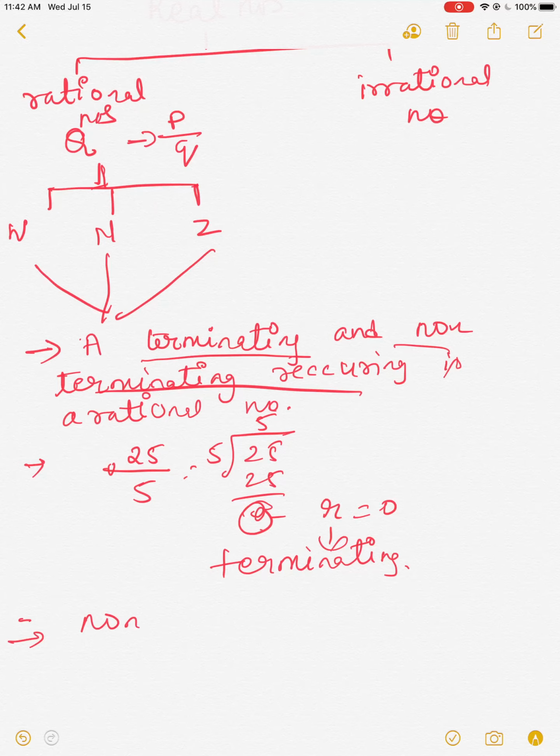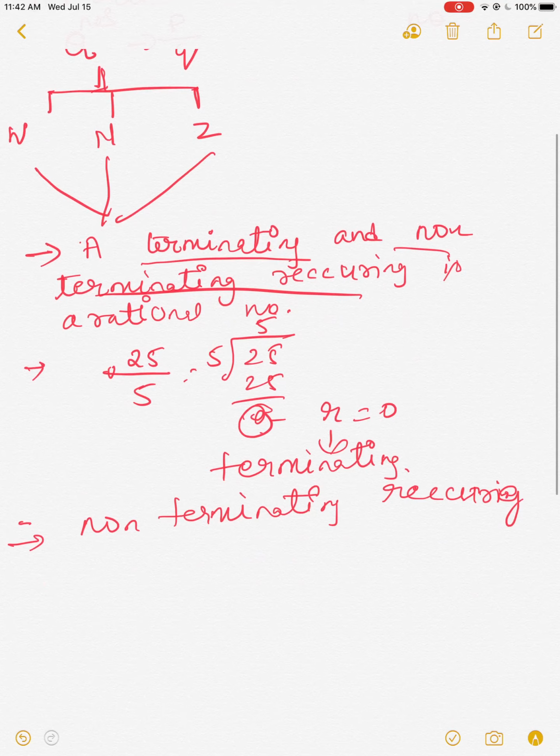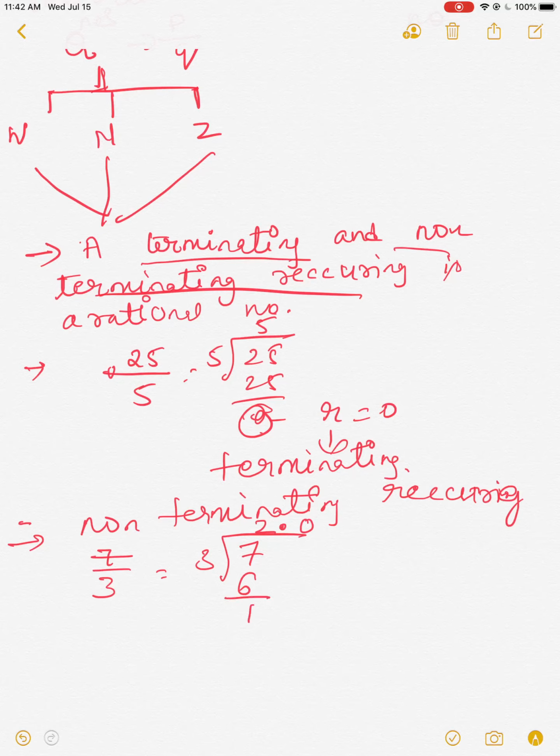Okay. Next let us see non-terminating recurring. So what is non-terminating? It means the division doesn't end with 0. If you see the example 7 upon 3. Here 7 divided by 3. 3 2s are 6, remainder 1.